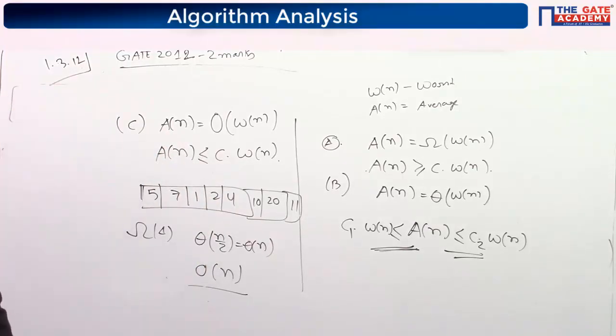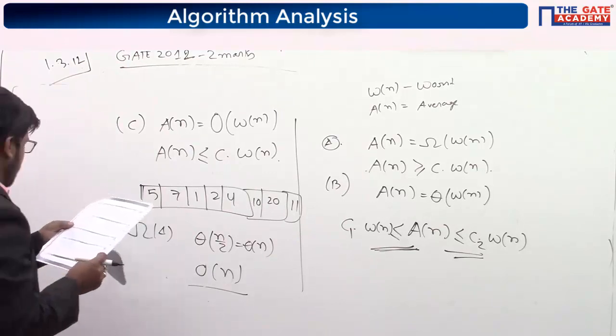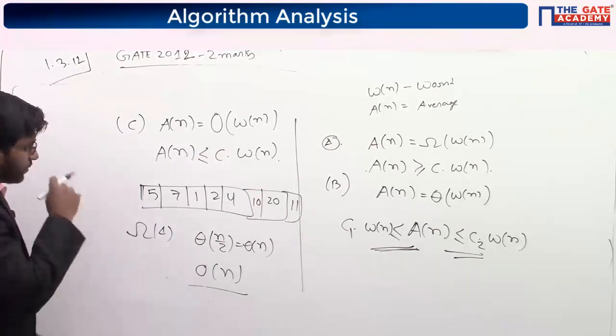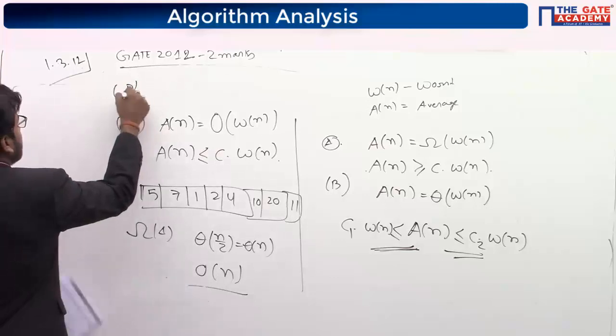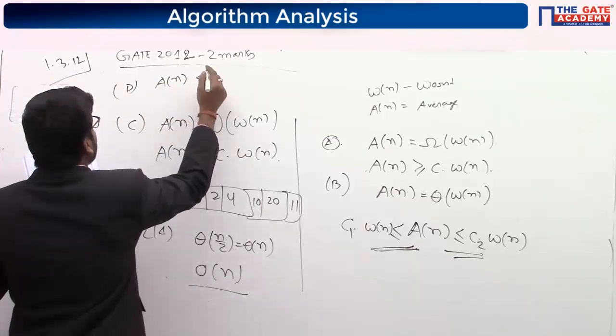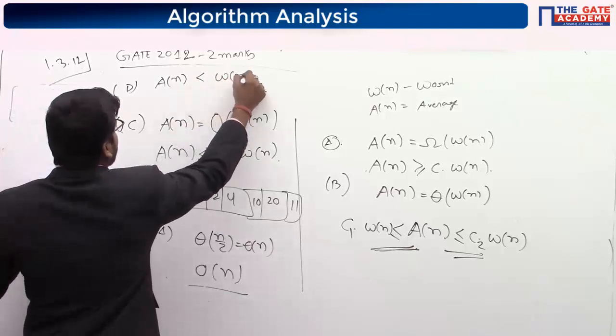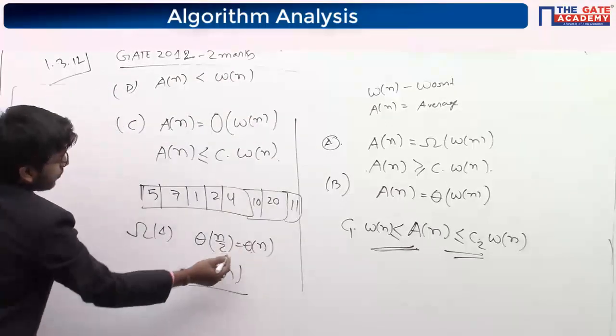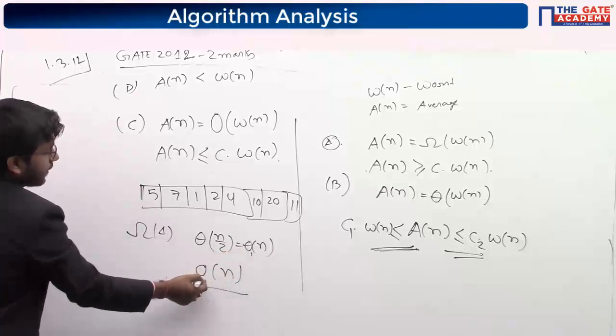Now D, what is D? It is a small o. Small o is saying that it should be smaller than Wn, not equal. But see here, it is equal also, theta and this.